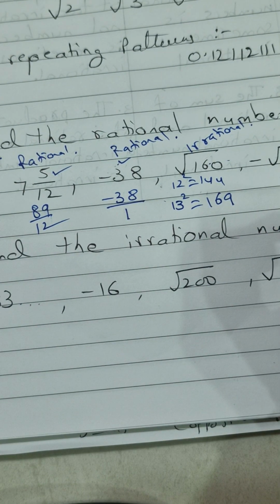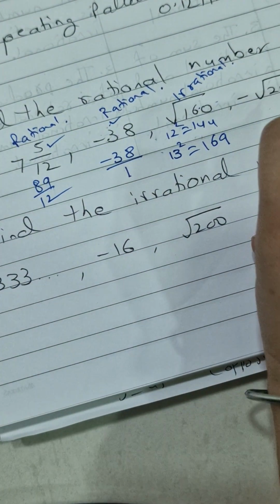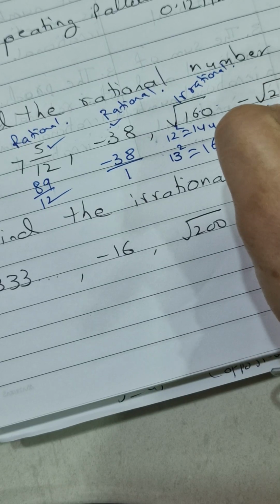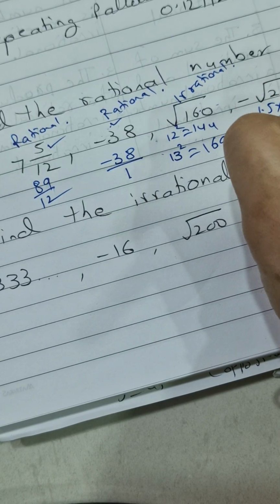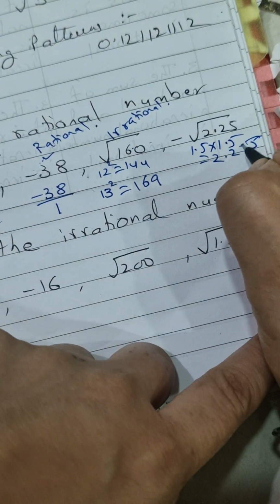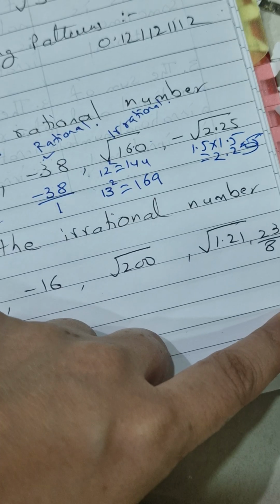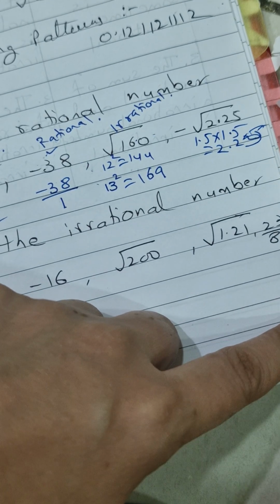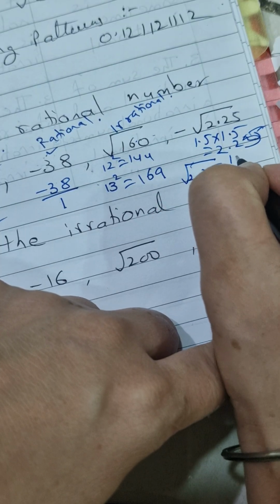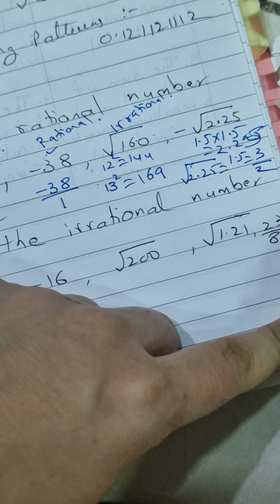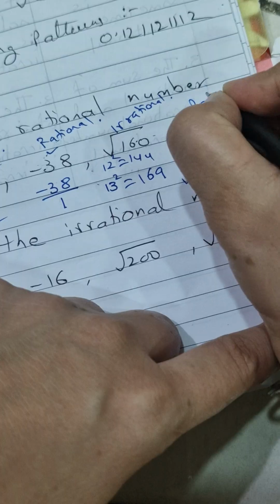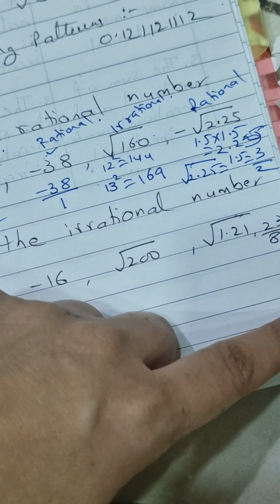Okay, negative 2.25, in the same way we will find it. First you find its root. 1.5 times 1.5 will give you 2.25. In the other way you can say the root of 2.25 is 1.5, that is 3/2. You can write it in fraction form, so that's why it comes in the rational category.